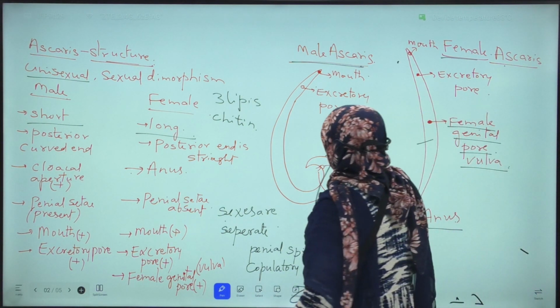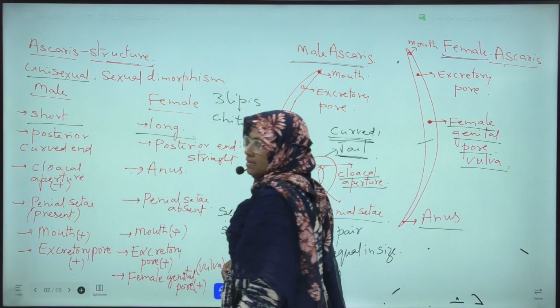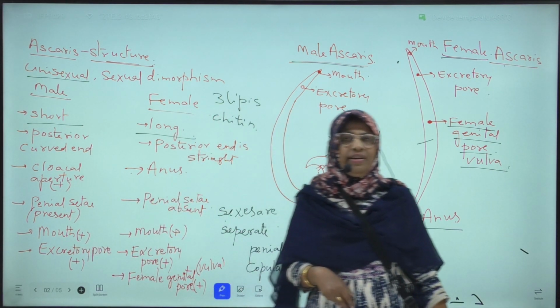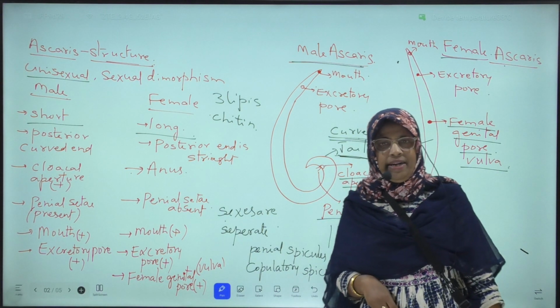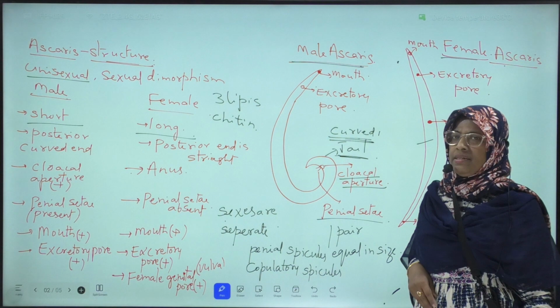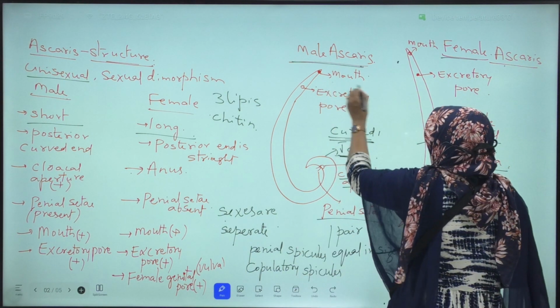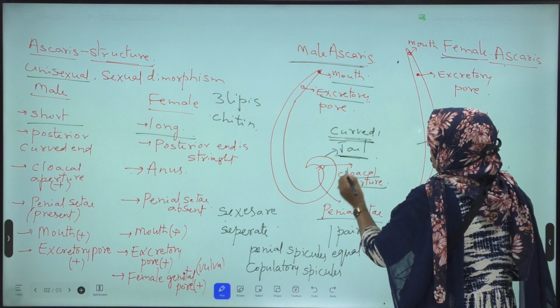Next, this is about the similarities and differences between the male and female Ascaris. In male Ascaris, 3 openings are present, that is mouth, excretory pore and cloacal aperture.